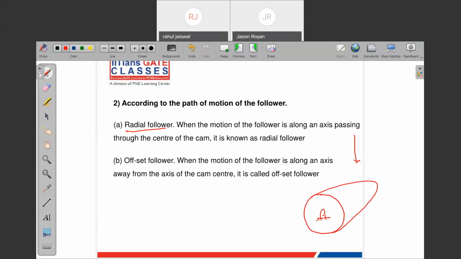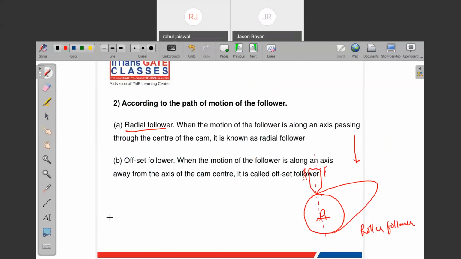This is the center of the axis, and this is the follower axis which is passing through the center of rotation, and here only it will be acting. This is nothing but a radial roller follower. Is it clear?